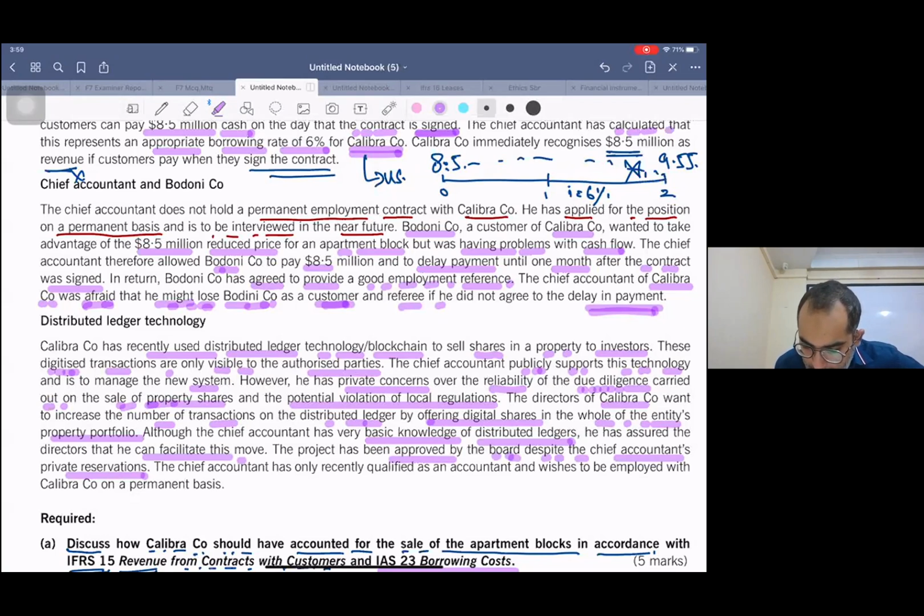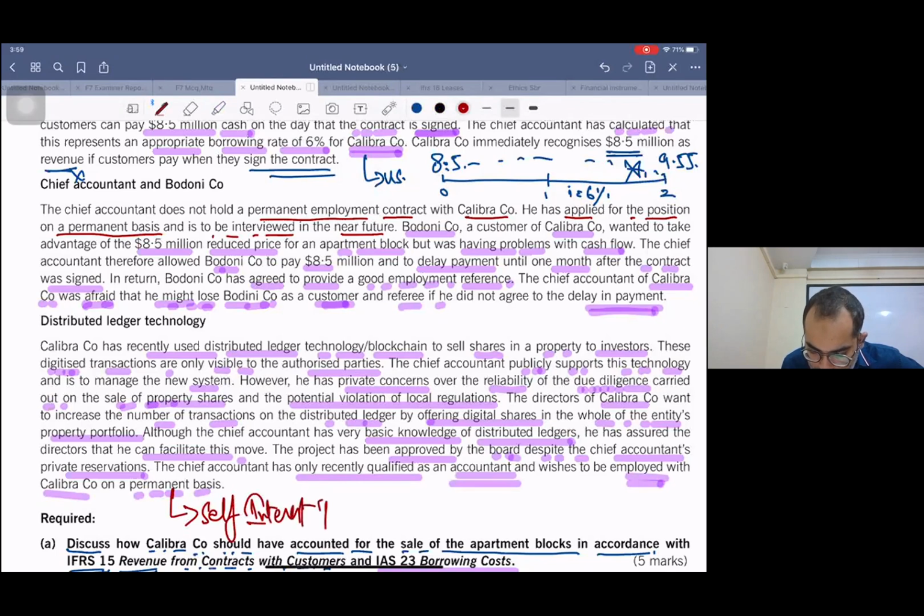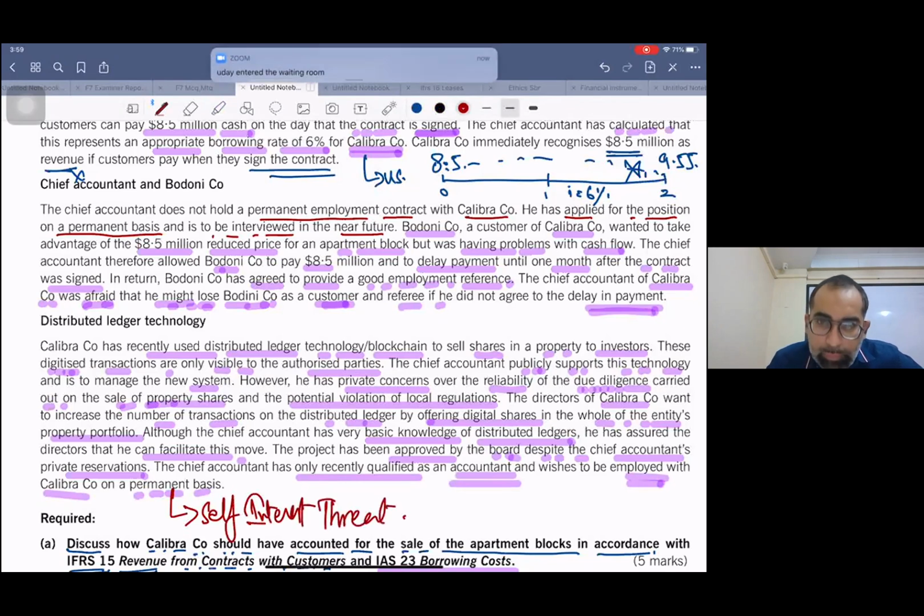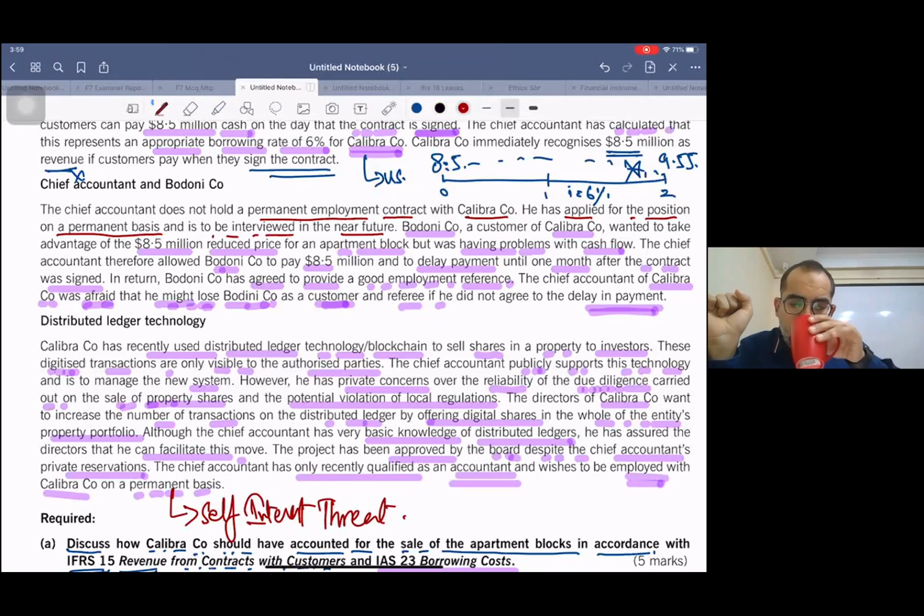The chief accountant has only recently qualified as an accountant and wishes to be employed with Calibra company on a permanent basis. This is again a self-interest threat. Okay. Now, one practical thing I want to tell you, and I have written this in my solution as well. It is in the last line. This is a very excellent hint by the examiner.